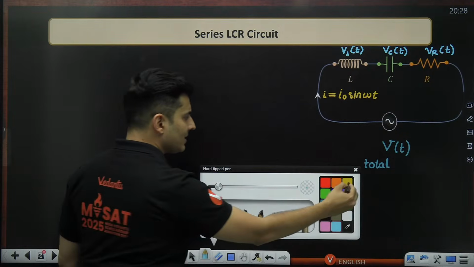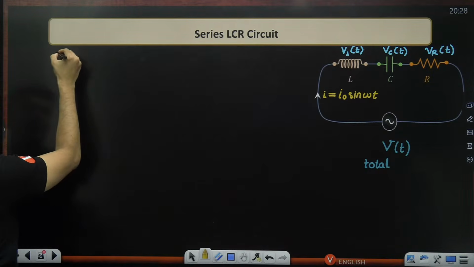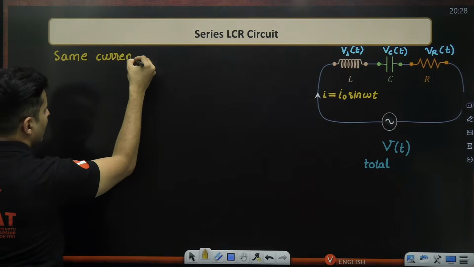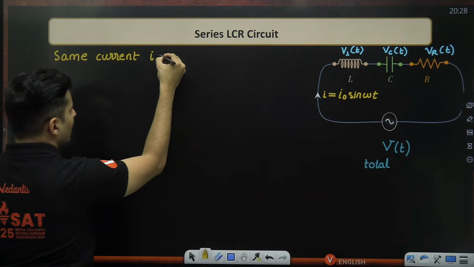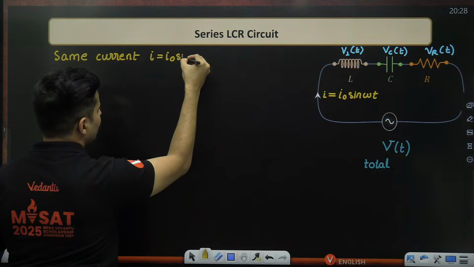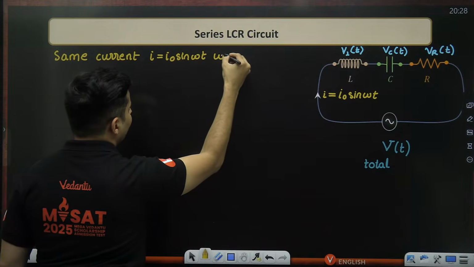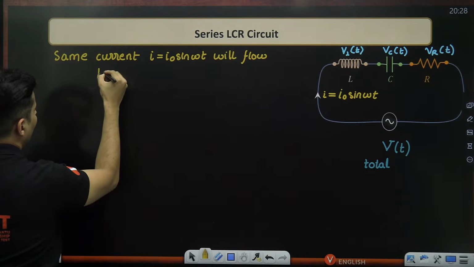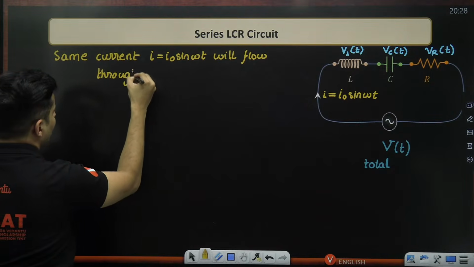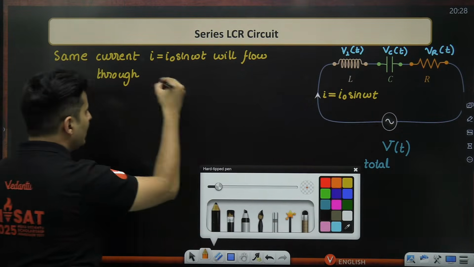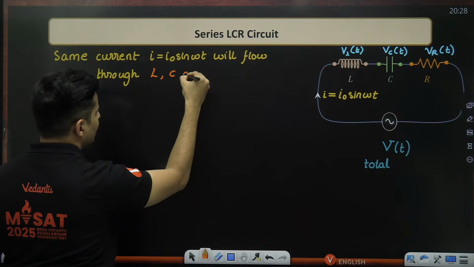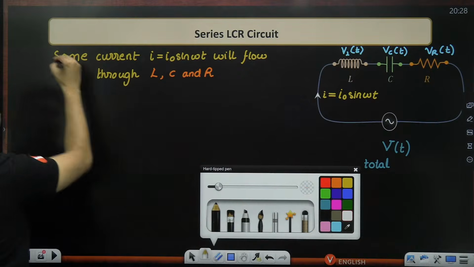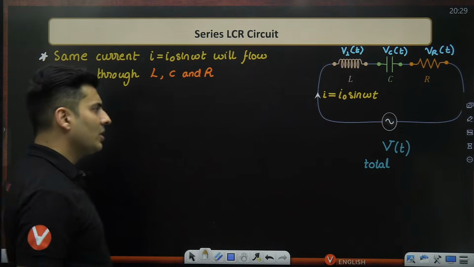But since they are in series, the same current I, which is I naught sine omega t, will flow through all three elements: inductance, capacitance, and resistance. This is the first point which you should realize because they are in series.